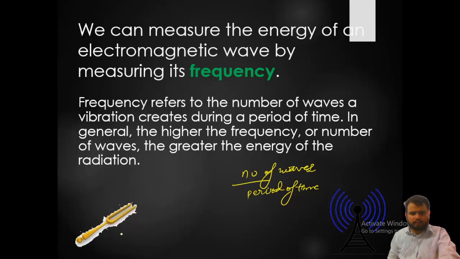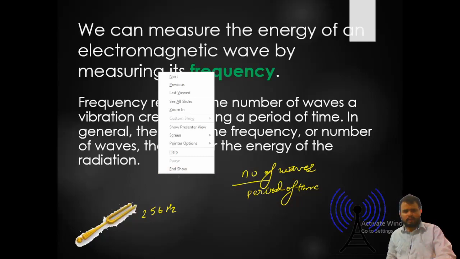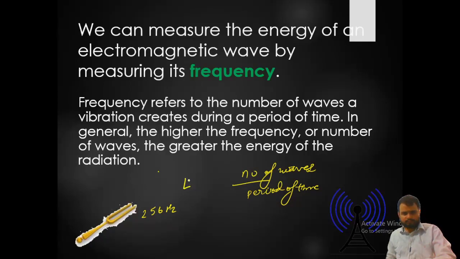As you can see, the tuning fork in the water is creating a particular frequency of 256 Hz. Since there are many tuning forks, I am randomly picking one at 256 Hz. Signal networks produce a frequency signal for mobile. In general, the higher the frequency or number of waves, the greater the energy of the radiation. So here we can see that the energy of radiation is directly proportional to the number of waves.